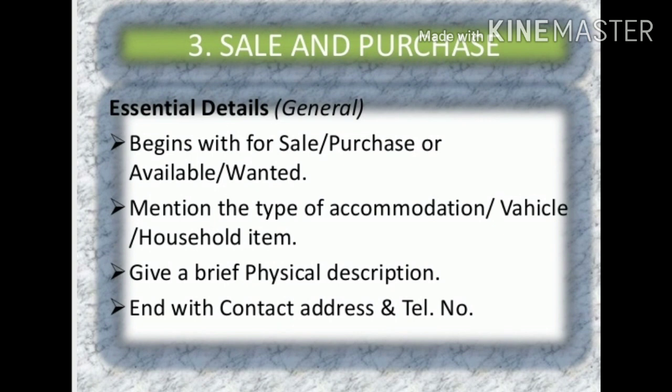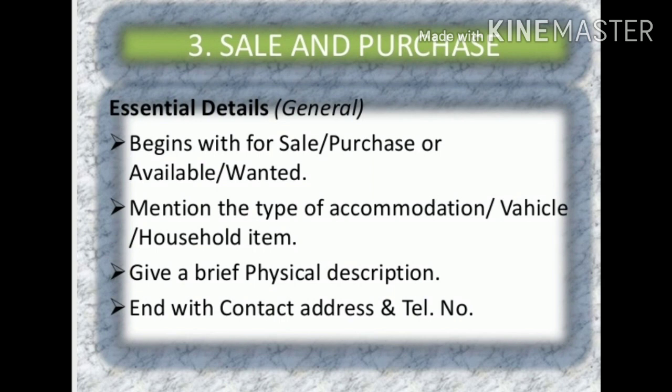In the previous class we have read about two types of classified advertisements, that is situation vacant and situation wanted. Today we will be reading about the third type of classified advertisement, that is sale and purchase. The essential details for sale and purchase: it begins with for sale, purchase, available or wanted, whatever the situation is. Mention the type of accommodation, vehicle, household items.